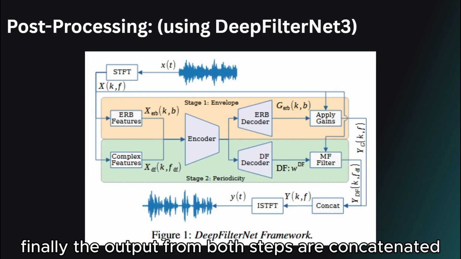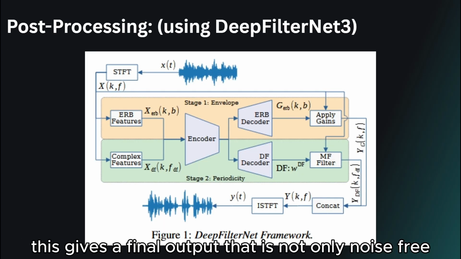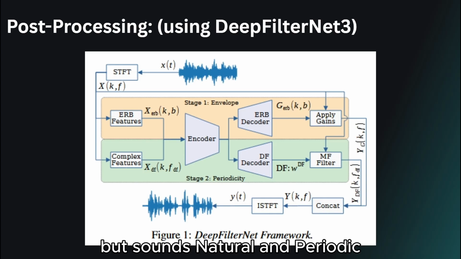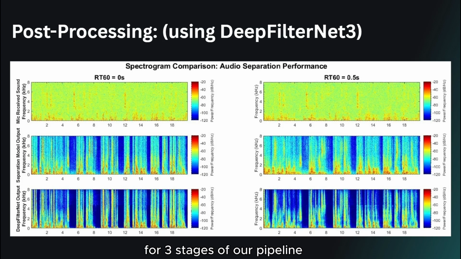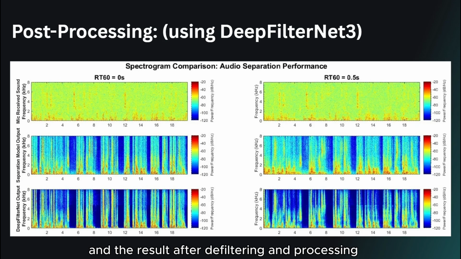Finally, the outputs from both steps are concatenated. This gives a final output that is not only noise-free but sounds natural and periodic, all while maintaining a real-time factor of 0.19. We are looking at the spectrogram comparison for 3 stages of our pipeline: the raw microphone signal, the initial separation model's output, and the result after DeepFilterNet processing.